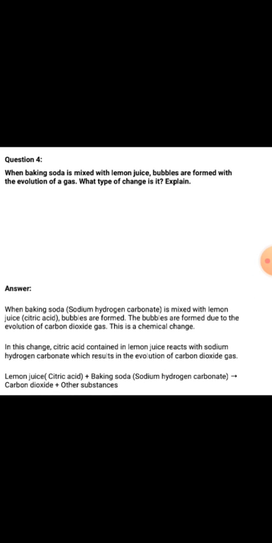In this change, citric acid contained in lemon juice reacts with sodium hydrogen carbonate, which results in evolution of carbon dioxide gas. So here the reaction is, lemon, which is citric acid, plus baking soda, they react with each other, then the products formed are carbon dioxide and other substances.